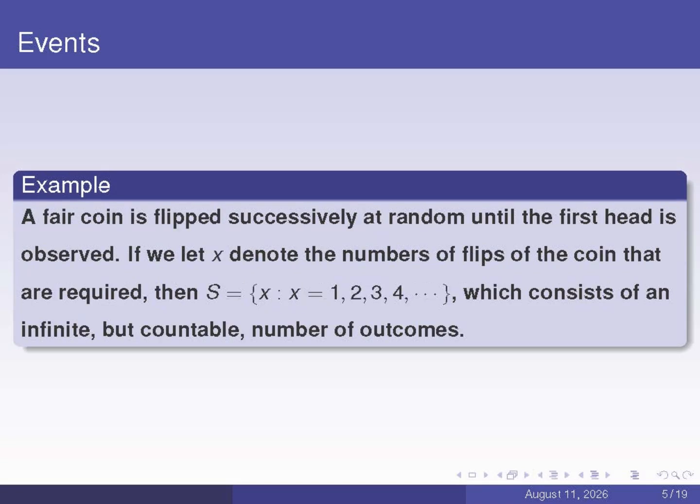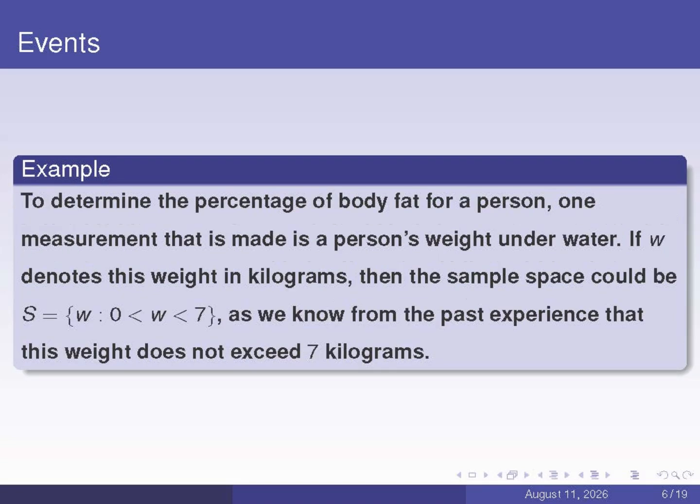Suppose that a fair coin is tossed repeatedly at random until we get the first head. If we let X be the number of flips needed, then the sample space is the set S equals {1, 2, 3, ...}, which contains infinitely many but countable outcomes. To measure someone's body fat percentage, one of the measurements taken is their weight underwater. If we let W be this underwater weight in kilograms, then the sample space can be set as S equals {W: 0 < W < 7}, because we know from past experience that this weight never goes over 7 kilograms.